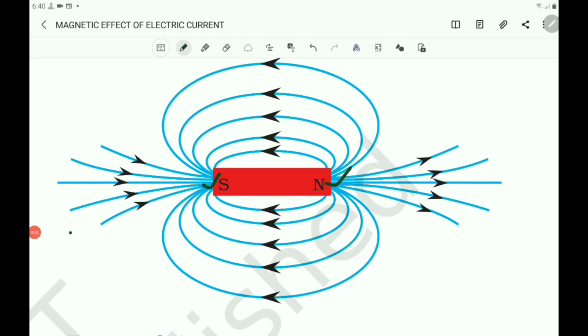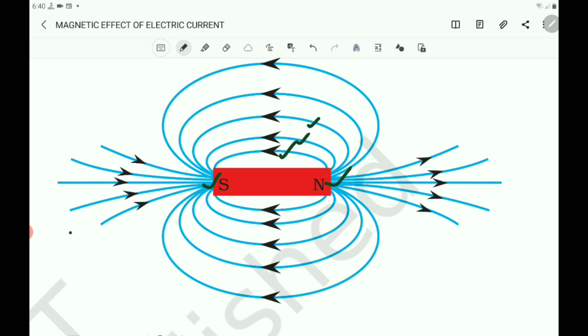Magnetic field strength is maximum at the poles. Magnetic lines of force are also crowded at the poles. Here, as the strength increases, crowdedness of the magnetic lines of force also increases. The field is stronger, that is, the force acting on the pole of another magnet placed is greater where the field lines are crowded. And also you observe that no two field lines are found to cross each other.